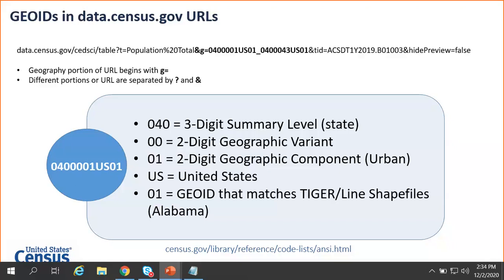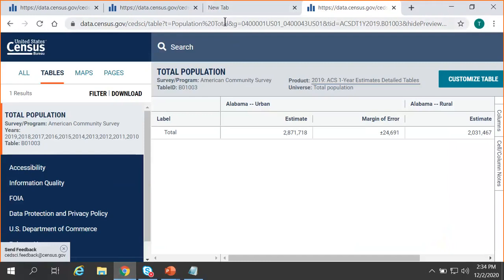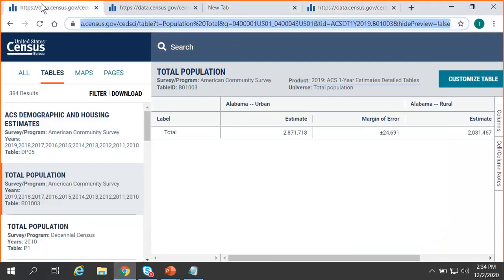I've already visited that and found that the GeoID for Georgia is state code 13. So with that, going back to our example here where we have this pulled up from our previous search, if we'd like to get this information for Georgia, all we have to do is edit the URL for that particular GeoID.